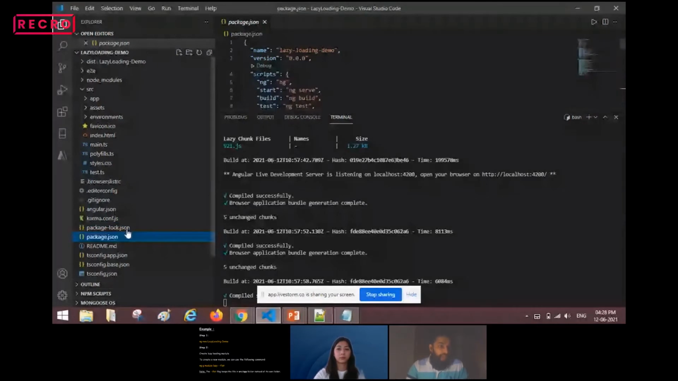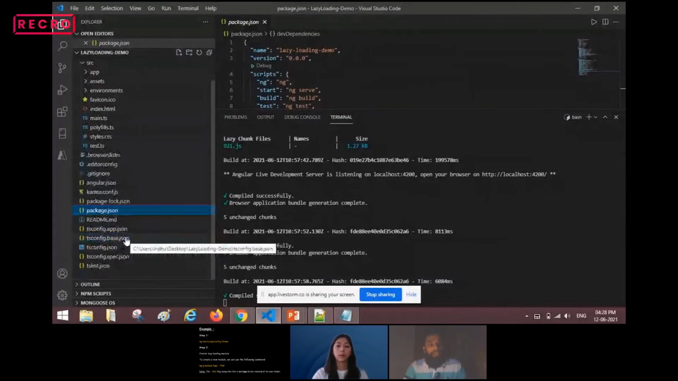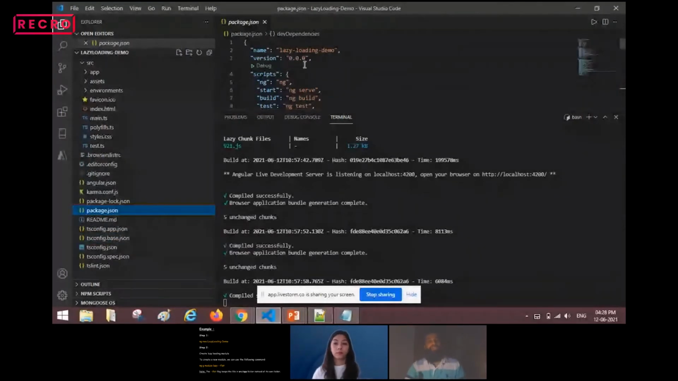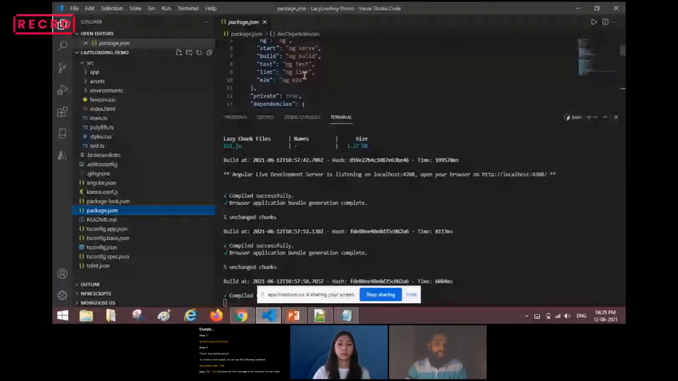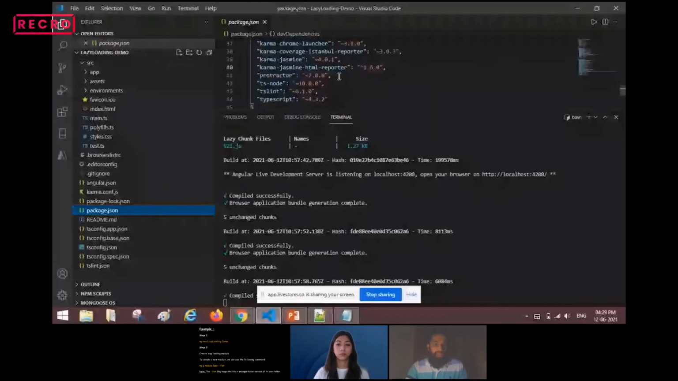Next, we have the package.json file. This package.json file is responsible for all the dependency versions. For example, your Jasmine, Karma, or environment, everything you can mention in the package.json file. Here you will see all the versions related to our Angular dependencies and packages. So all the versions will be mentioned in the package.json file.